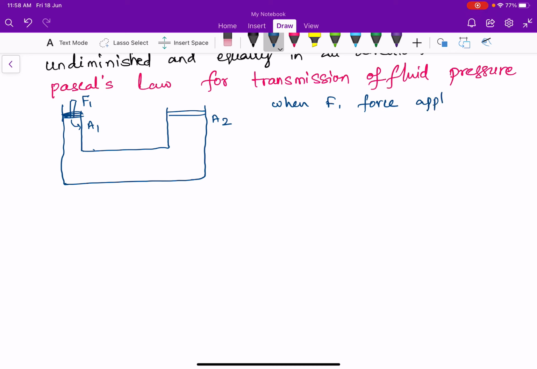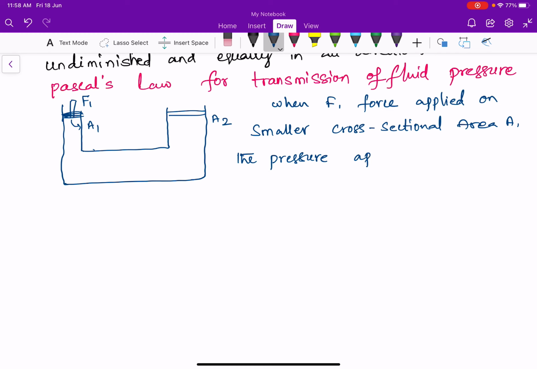When we apply a force F1 on the smaller cross-sectional area A1, the pressure applied is equal to F1 by A1.